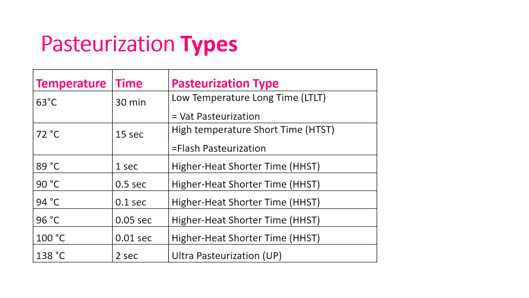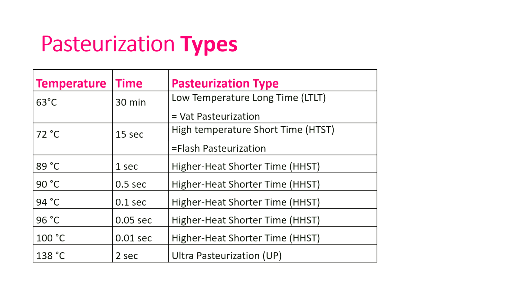Then 89 degrees Celsius for 1 second, because it is a high temperature, that's why 1 second, is called higher heat shorter time, HHST. 90 degrees Celsius for 0.5 second is HHST. 94 degrees Celsius for 0.1 second is HHST. 96 degrees Celsius for 0.05 second is HHST. 100 degrees Celsius for 0.01 second is also HHST.